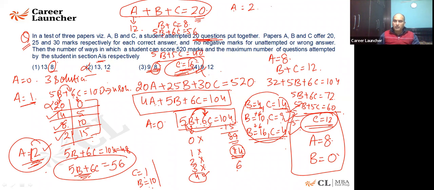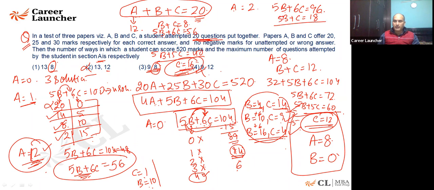I will say 5B plus 6C is equal to how much? 104 minus 8 is coming out to be 96. Now you already know 5B plus 6C is equal to 96. You also know B plus C is coming out to be 18 here, so I can multiply it by 5. Same thing. C is coming out to be a very large number, you can make out from here. So I'll say no solution is going to come in here. Is it fine? Is it clear to everyone?